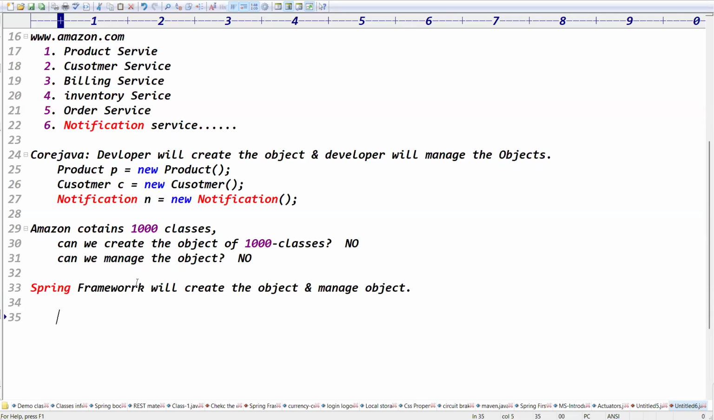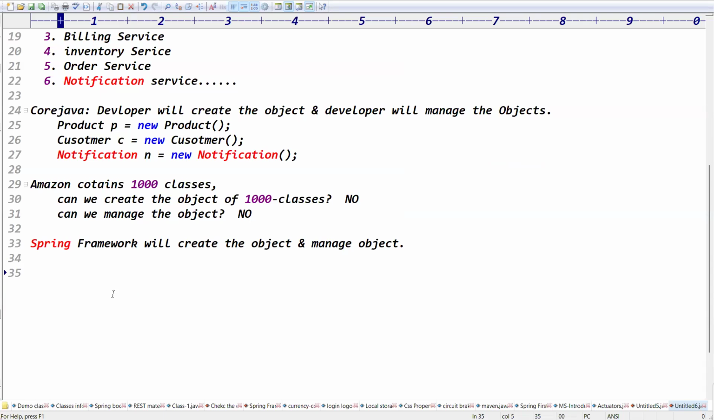Exactly. See guys, in the Spring framework, are we creating the object or is the framework controlling the objects? Who is controlling the application? The framework will create the object and the framework will manage the object, right? Previously we were responsible. Now the framework is responsible. That is the reverse process. We call it the IOC principle, guys.